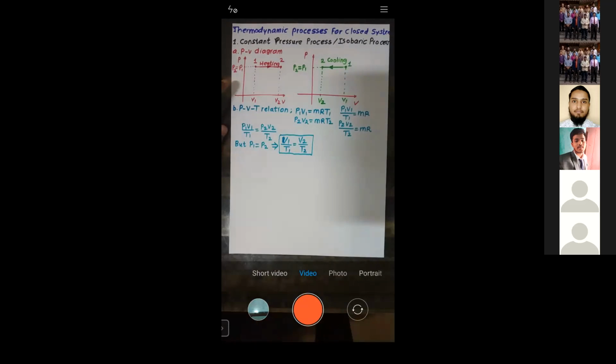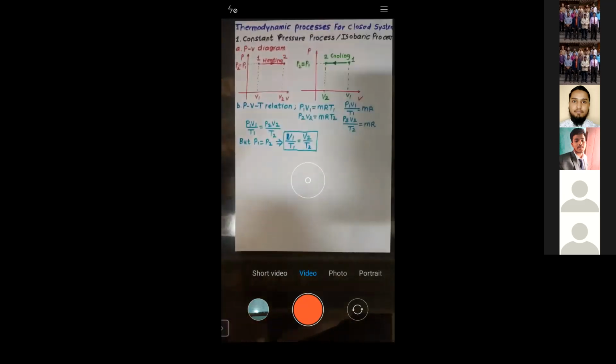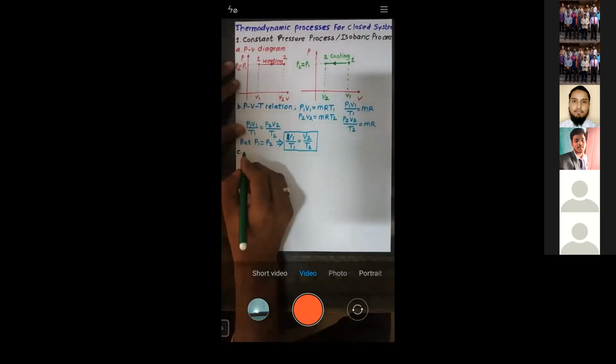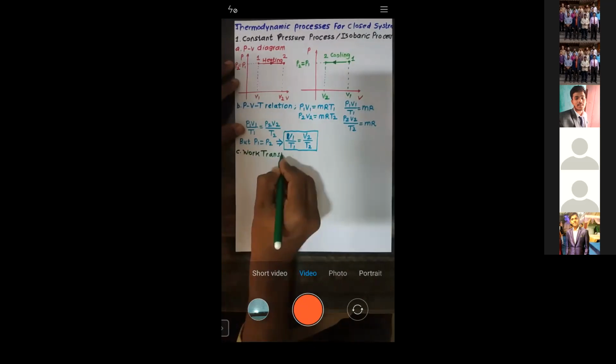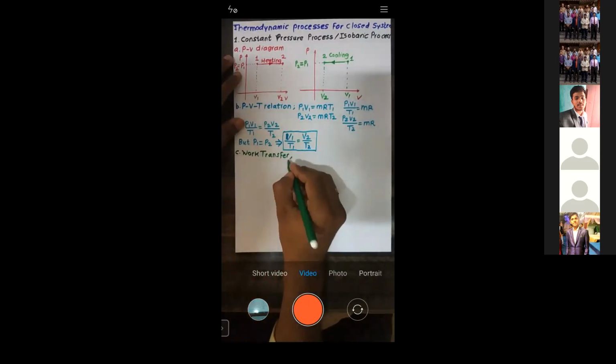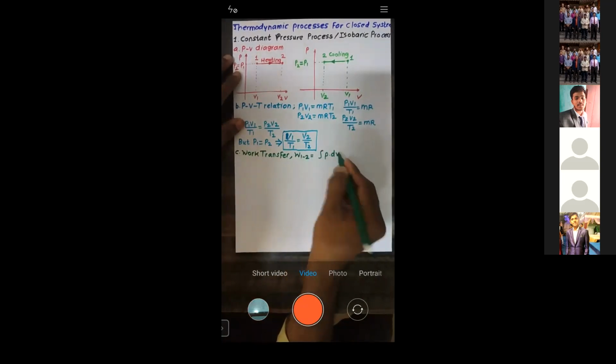Okay. Now let us go to the next point. Let us see how to calculate work transfer. What is the formula for calculating work transfer? Work transfer W1-2 is given by integration P dV. Yes or no? All of you know this one. How to calculate this formula?